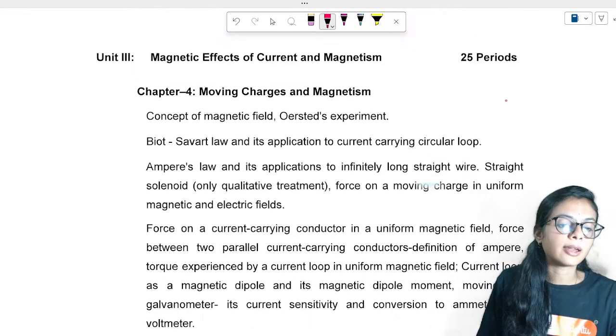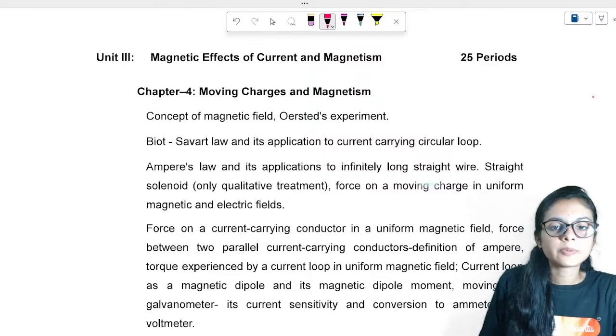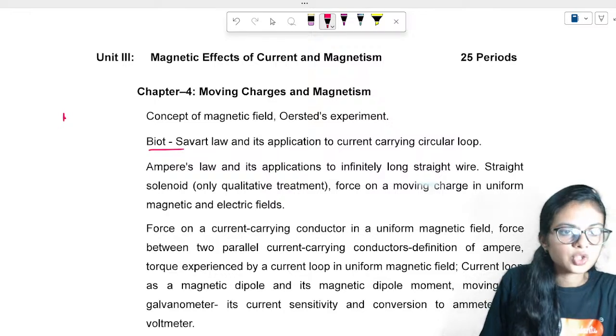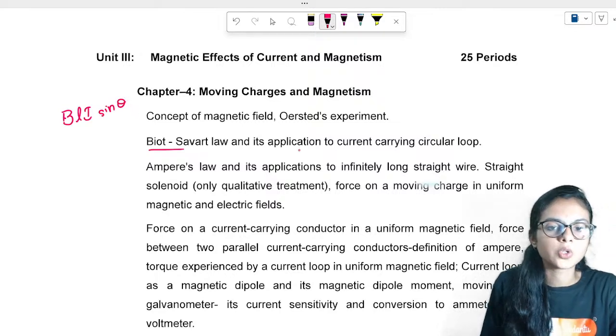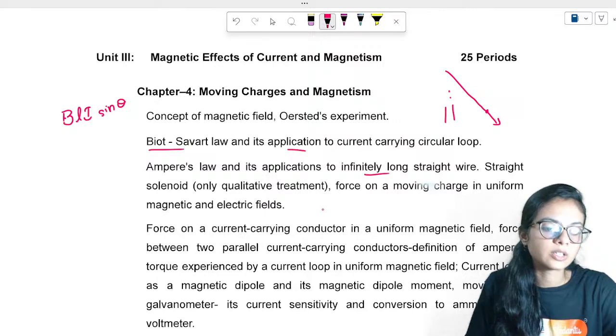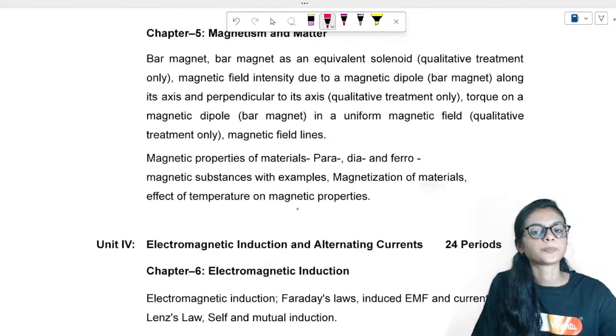Next, moving towards magnetism. In the magnetism concept, you will study about Biot-Savart's law, right? We have been studying about sine theta, right? So B I L sine theta, right? So that is nothing but Biot-Savart's law. Okay, you'll study about this, how to use it, its application, infinitely long straight wire. Okay, how to calculate the magnetic field at a point from an infinitely long straight wire. These kinds of concepts are discussed over here.